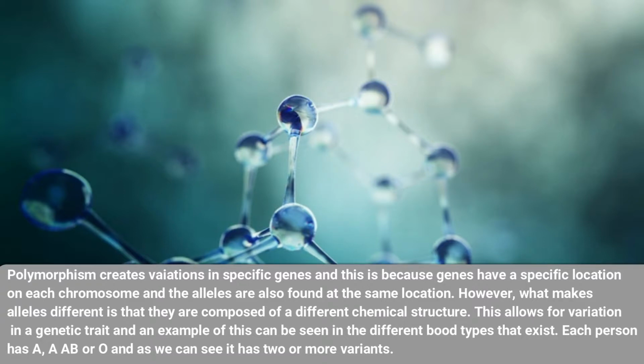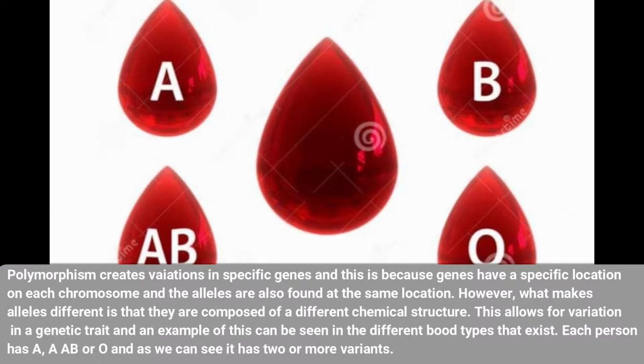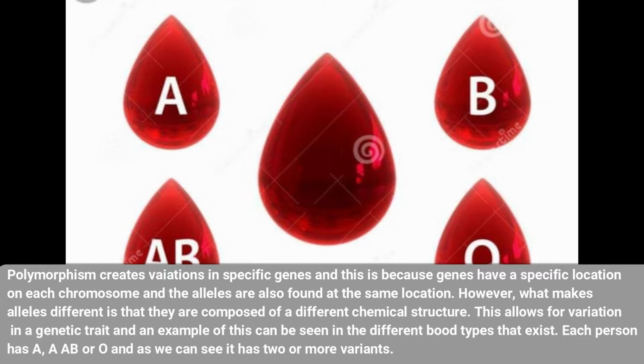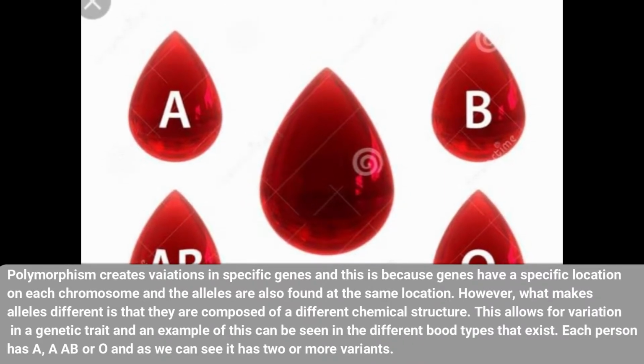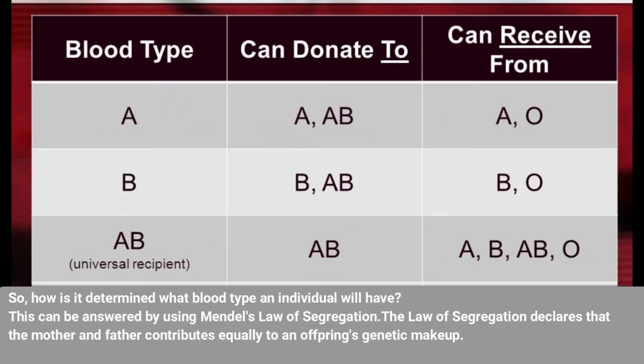This allows for variation in a genetic trait, and an example of this can be seen in the different blood types that exist. Each person has one of the four blood types: A, B, AB, or O. And as we can see, it has two or more variants. But how is it determined what blood type an individual will have? This can be answered by using Mendel's law of segregation.